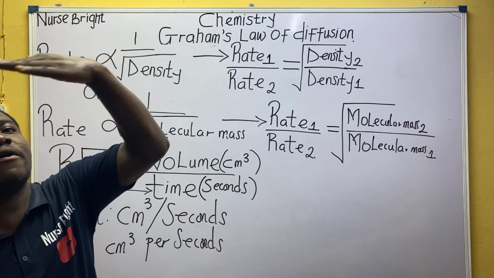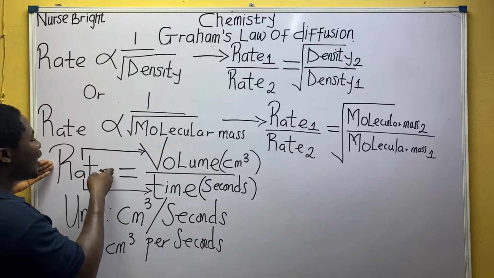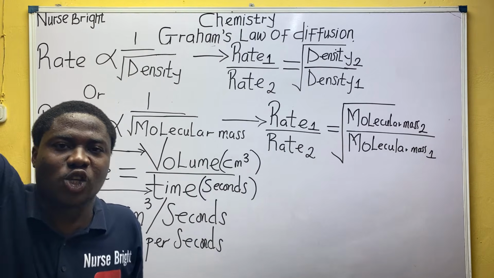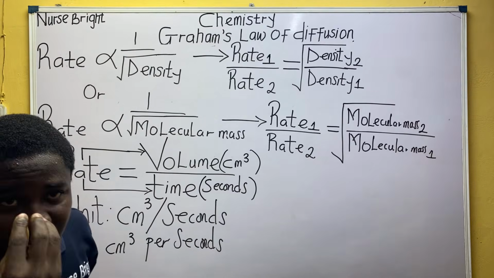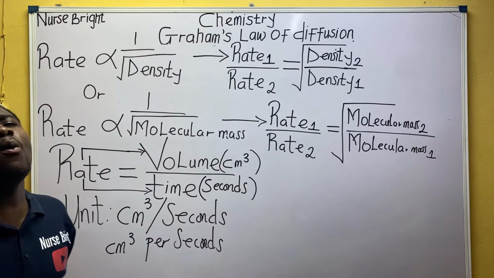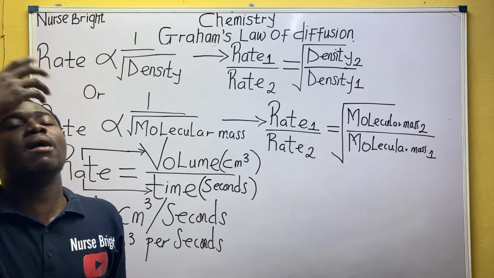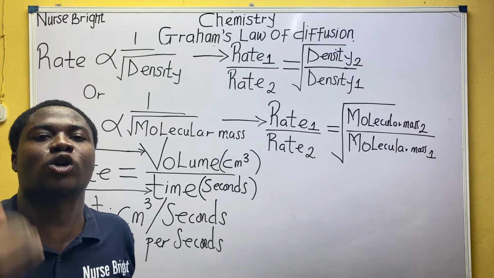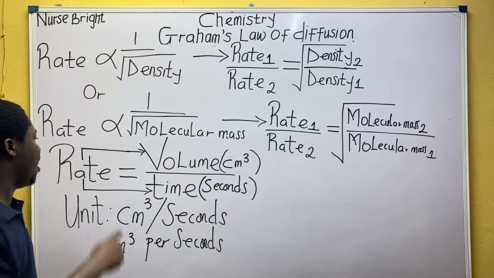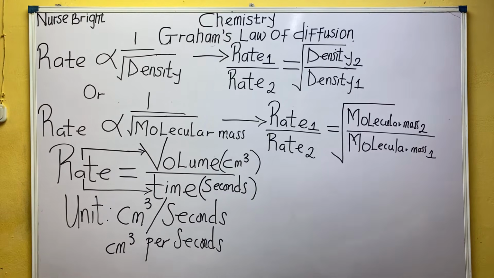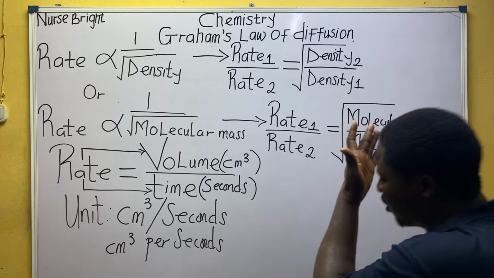Parameters that are in the numerator, relating them to what we have as the subject of the formula, it is always direct proportionality. Rate and volume, how are they relating with themselves? The way rate and volume relate is direct proportionality. I repeat, rate and volume relate with themselves with direct proportionality.